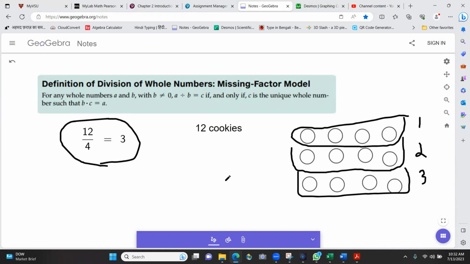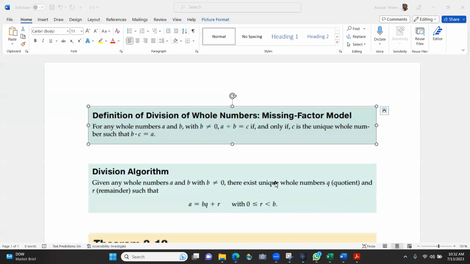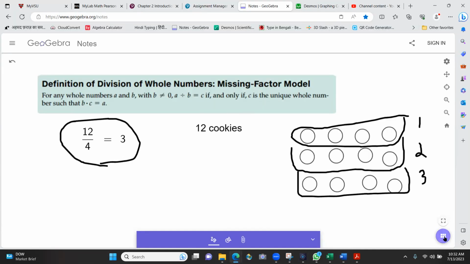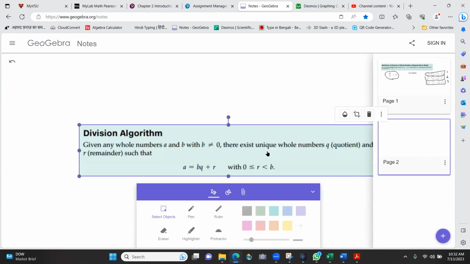You guys know how to do it, and you know how to use the division algorithm. I'm not going to ask you to divide a big number by another big number on the exam. So it's a fairly straightforward chapter. There's not a whole lot going on. Very, very basic. What's the division algorithm? Let's go back and discuss that briefly.